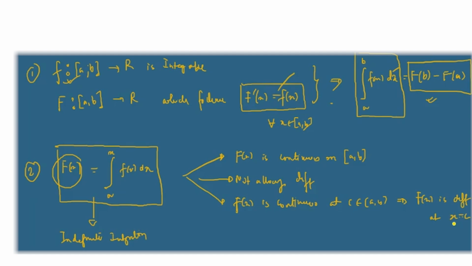So what we get is that the integration of a function may not always be differentiable. But if the function is continuous, then its integration is differentiable, and F'(c) at that point is equal to f(c).